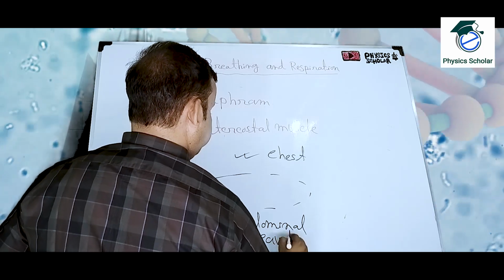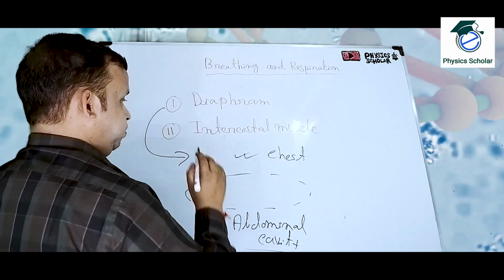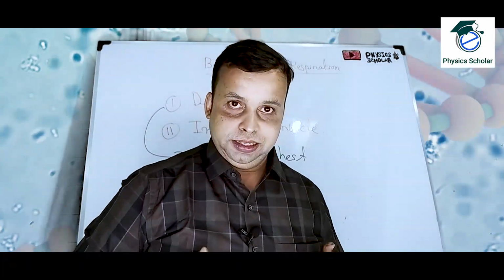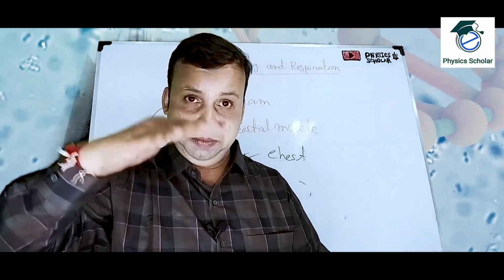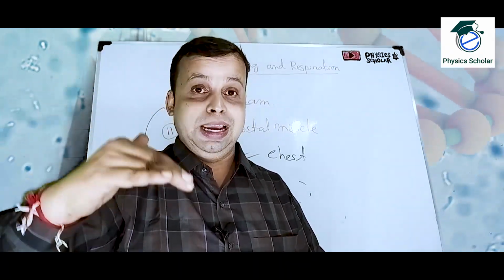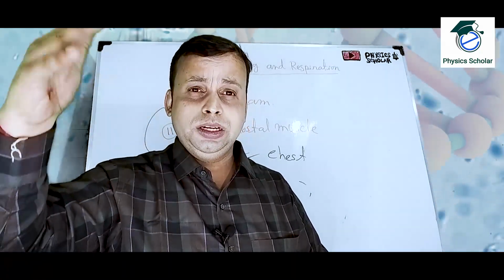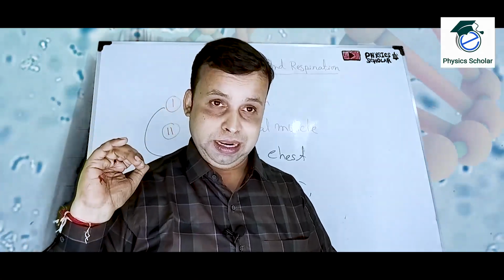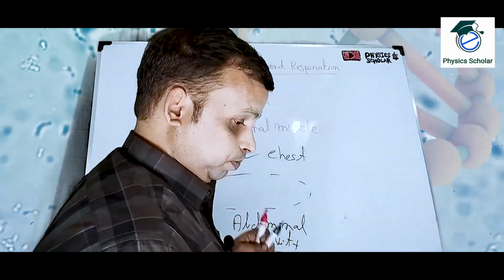So the diaphragm is the membrane in humans which is in between the chest and abdominal cavities, and which separates them.